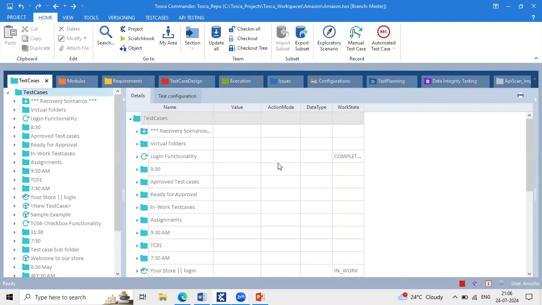Whatever work you are doing, these entire activities are stored at the repository level. If you want to save it manually, then we apply all these activities: check in all, update all, check out. All this comes under multi-user activity, like pushing the code, editing the code. But I'll cover these things going forward.